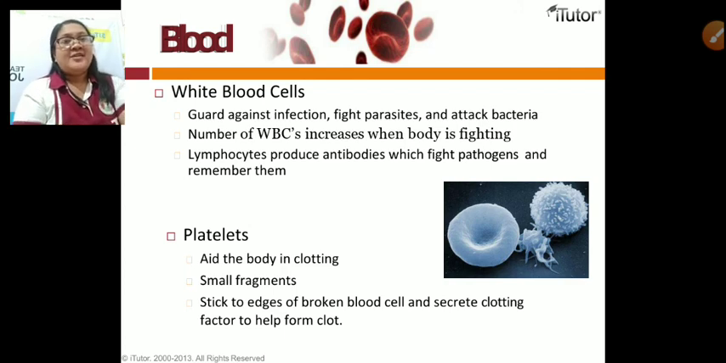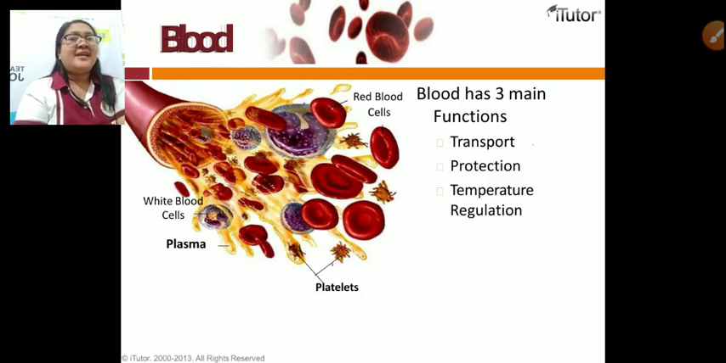Okay, so let's move on. So blood has three main functions. It transports nutrients and other waste products. Nutrients, minerals, in our body. It is also protection because of the white blood cells. Protect against infection, and it is also temperature regulation.